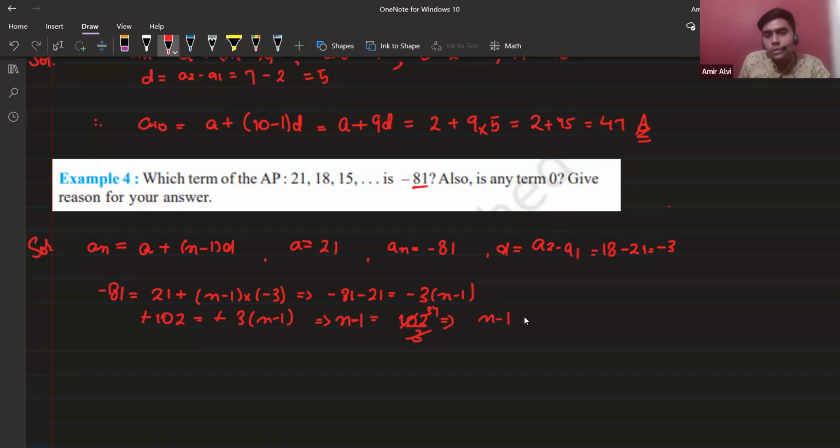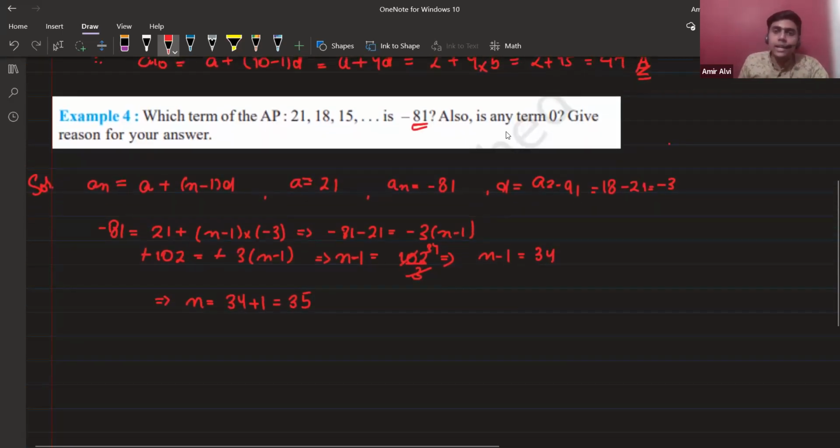So n minus 1 will be 34, so n will be 34 plus 1, which is 35. So at n equals 35, minus 81 is present. Hiba and Karishma, both of you have got the wrong answer.